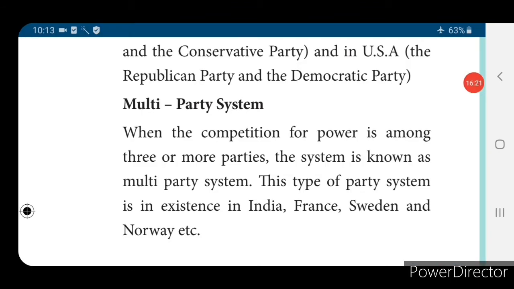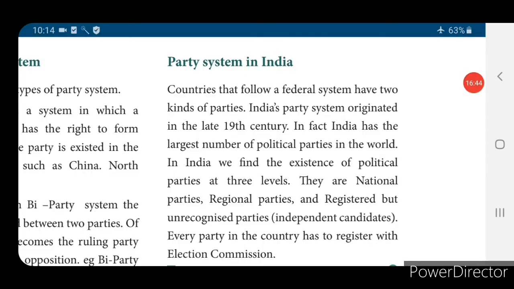Then the third one is the multi-party system. When the competition for power is among three or more parties, the system is known as a multi-party system. This type of party system exists in India, France, Sweden and Norway. Next, the party system in India.